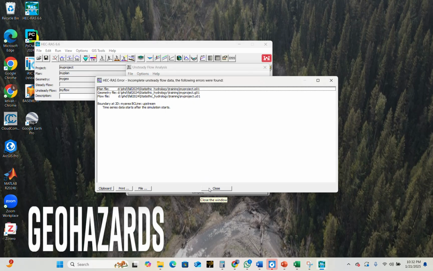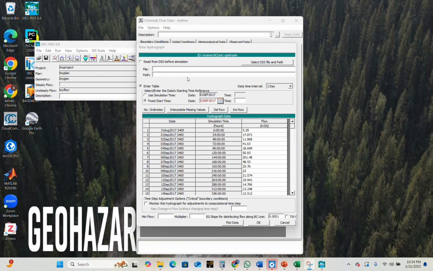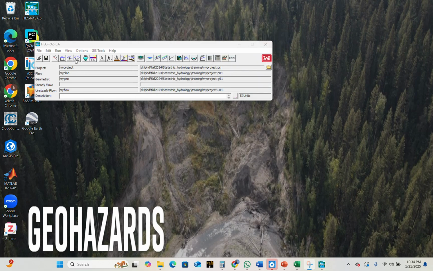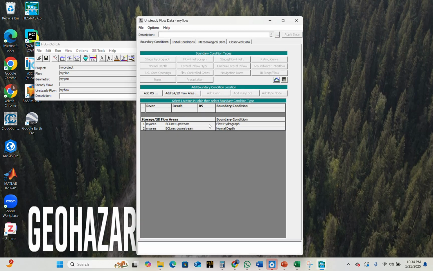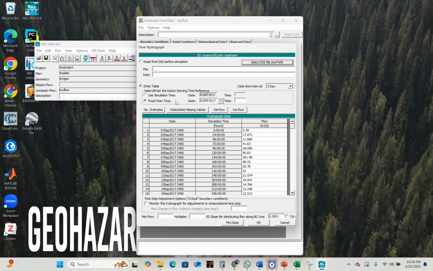So we have to correct this. The problem was here: when we open our boundary condition again, we can see that our time for simulation and our time for hydrograph is 2nd of September.